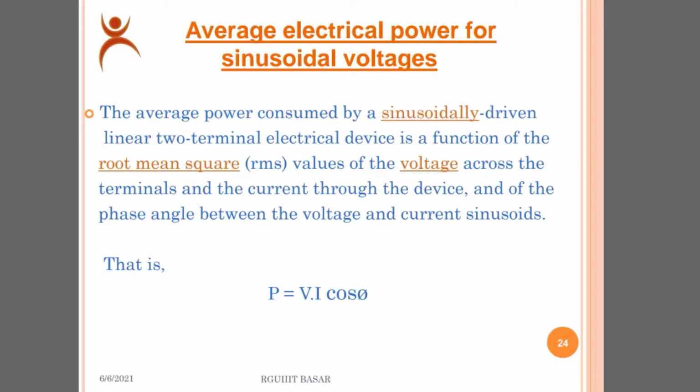Average electrical power for sinusoidal voltages. The average power consumed by a sinusoidally driven linear two-terminal electronic device is a function of the root mean square values of the voltage across the terminals and the current through the device, and of the phase angle between the voltage and current sinusoids, where power P is given by V into I cos theta, where V is the voltage and I is the current, theta is the angle. Then go to another slide. Whatever it may be, the angle theta or phi.